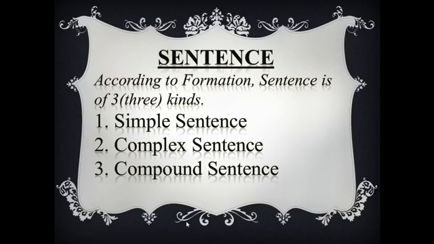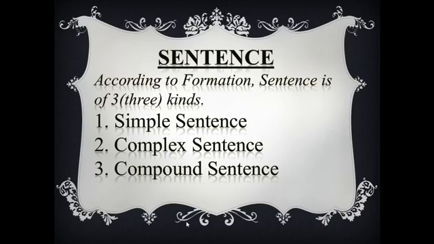Then complex. "I do not know where he lives." It's a complex sentence. "I do not know" is the principal clause, and "where he lives" is the subordinate clause. That is, look, one principal clause and one subordinate clause.